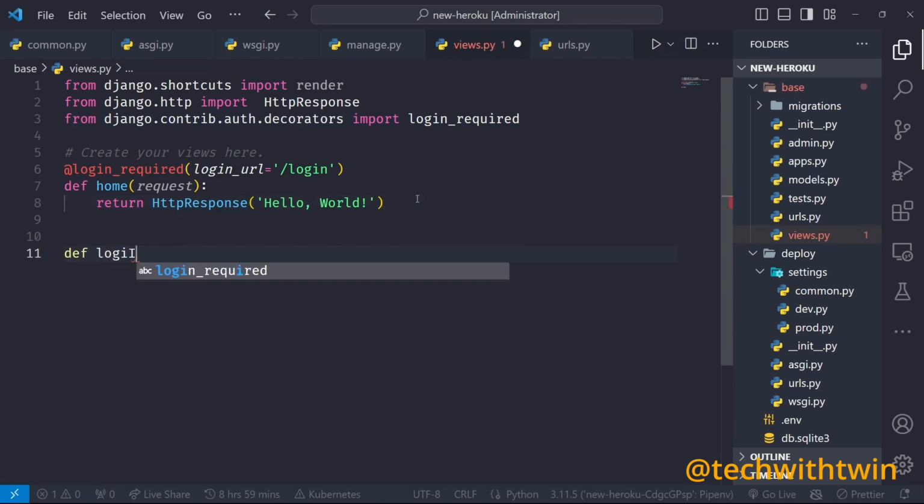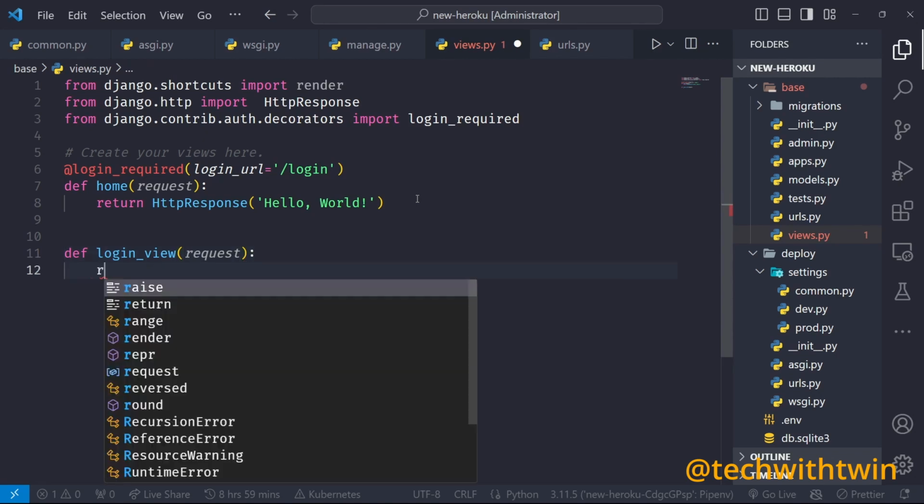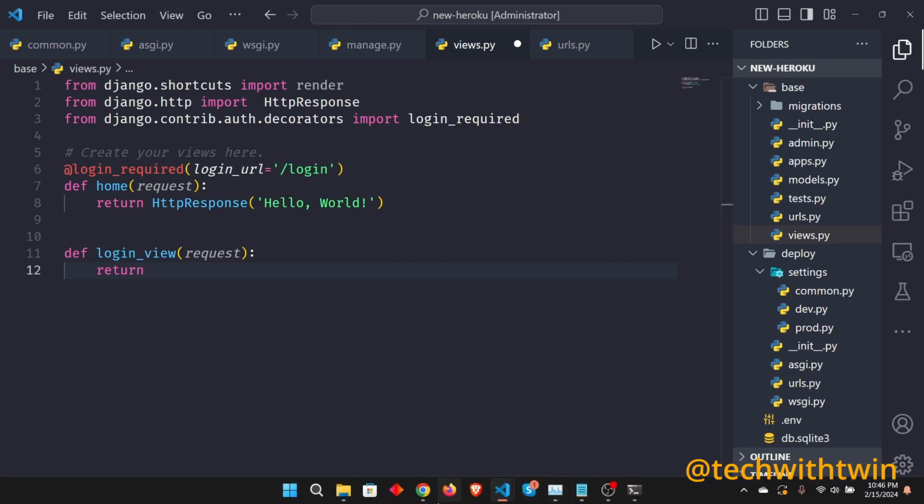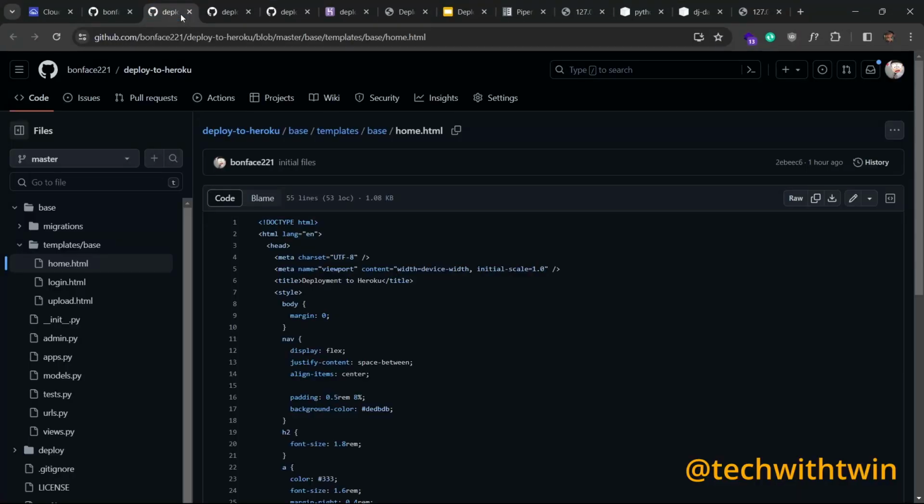So login_view takes in the request. And then here we can return simply... I have templates, so let me show you, because I don't want to type all these. You can see now we have templates for the home, login, and the upload.